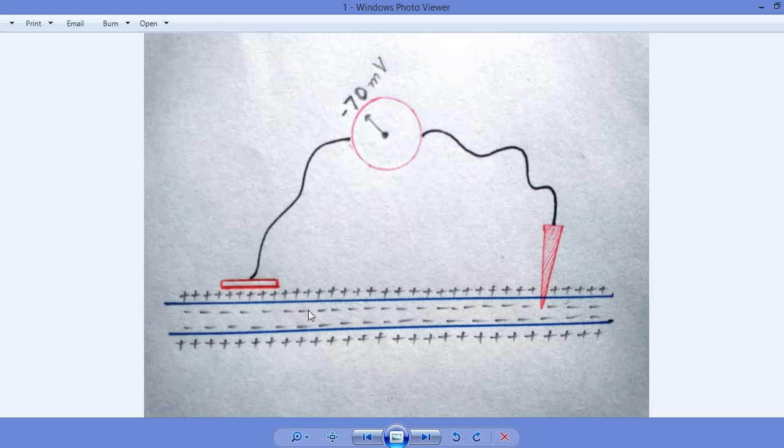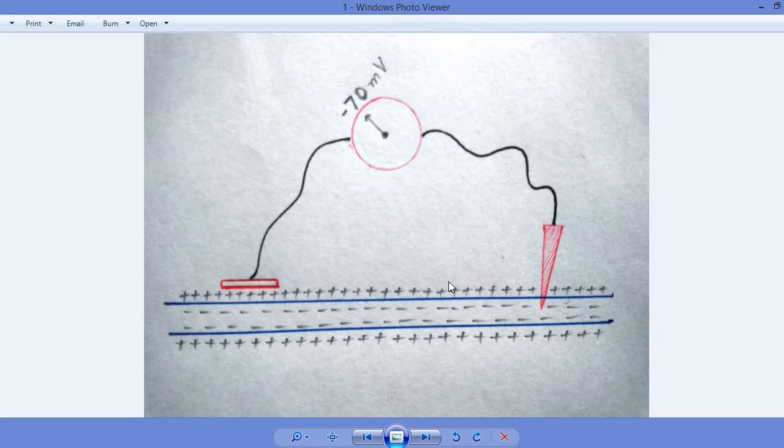In this axon, we can see that this is the internal environment and this is the external environment. The internal environment is negatively charged, while the external environment is positively charged. This shows a resting membrane potential.